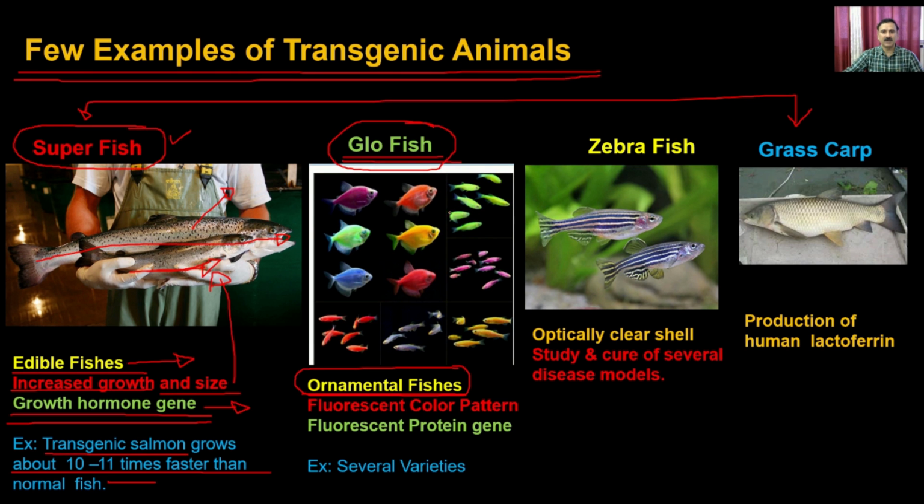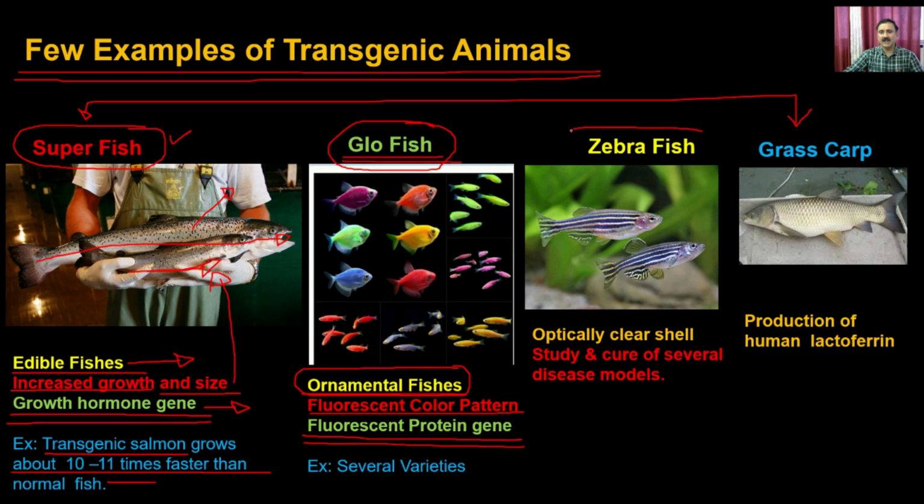For example, you can have zebra fishes, gold fishes, and all other kinds of fishes. So a fluorescent color pattern can be generated in these fishes, and that's how these fishes have a very high market, because they are very beautiful. What you do is express the fluorescent protein from jellyfish, and that's how you can have different types of ornamental fishes.